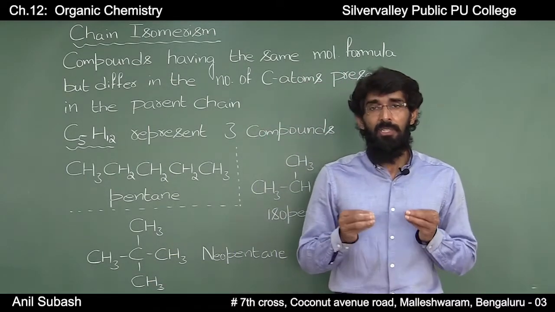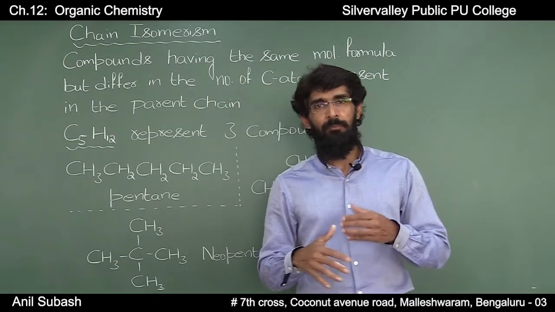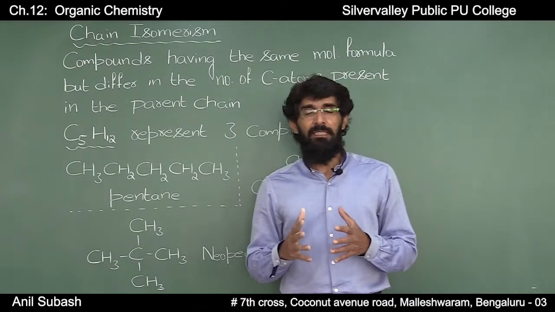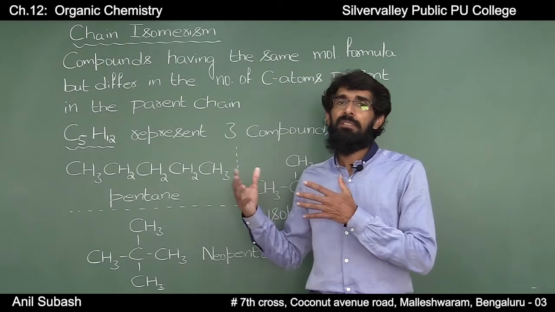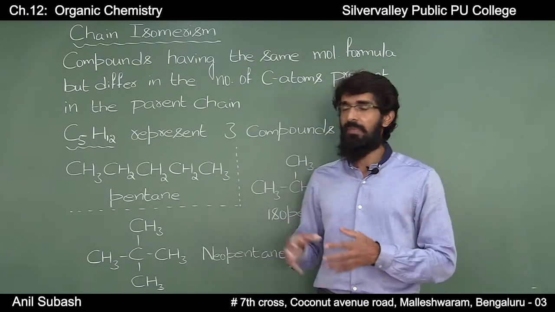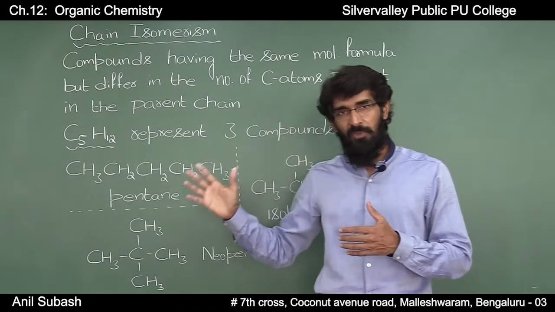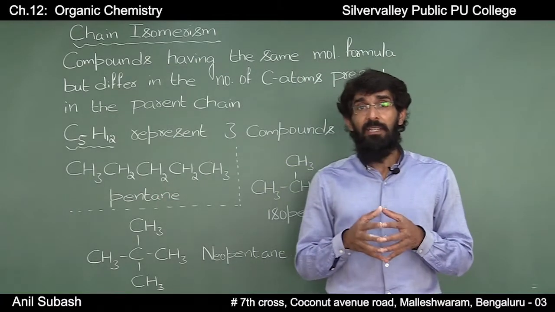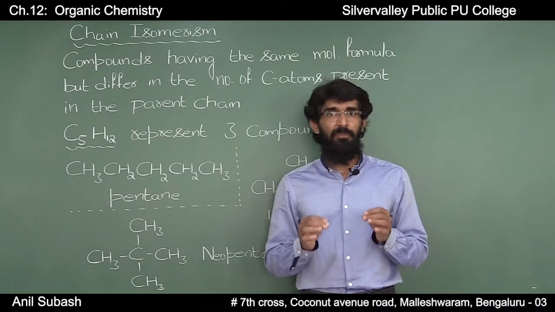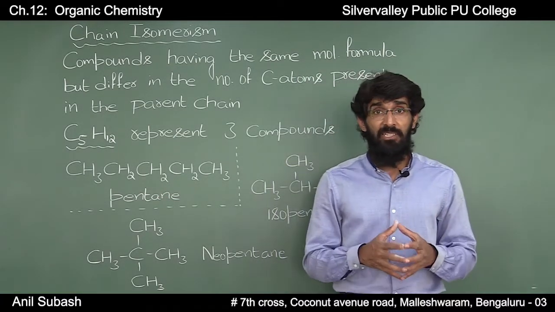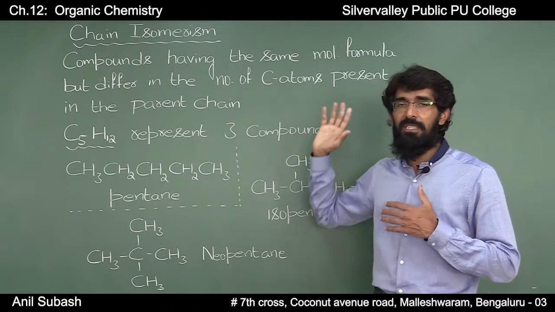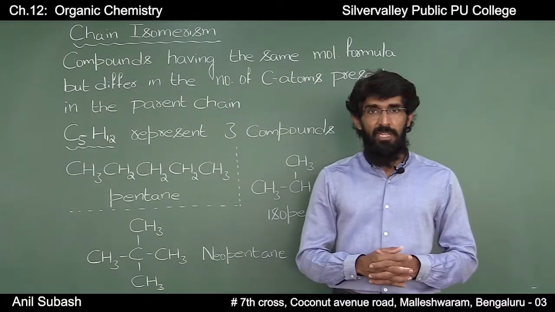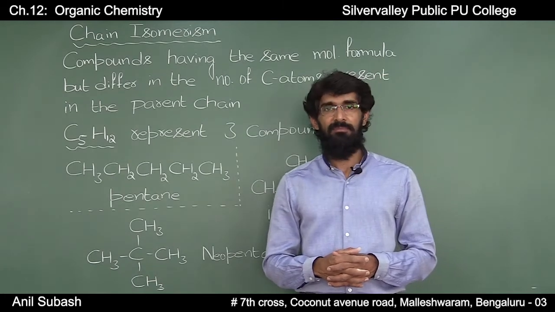Such compounds which have the same molecular formula but differ in their structural formula are called structural isomers, and compounds having the same molecular formula but having different number of carbon atoms in the parent chain are known as chain isomers, and the phenomenon is known as chain isomerism.